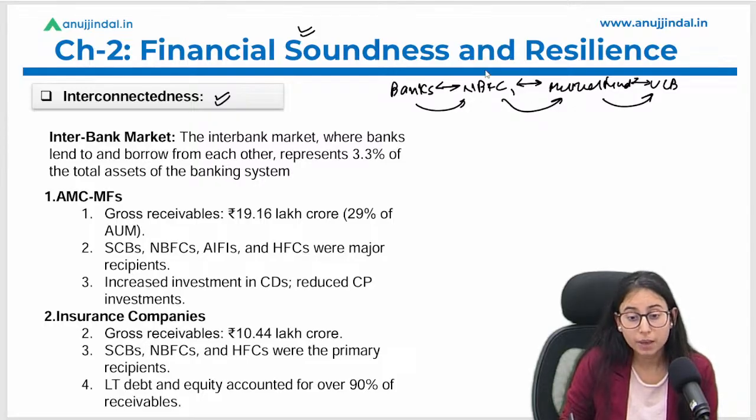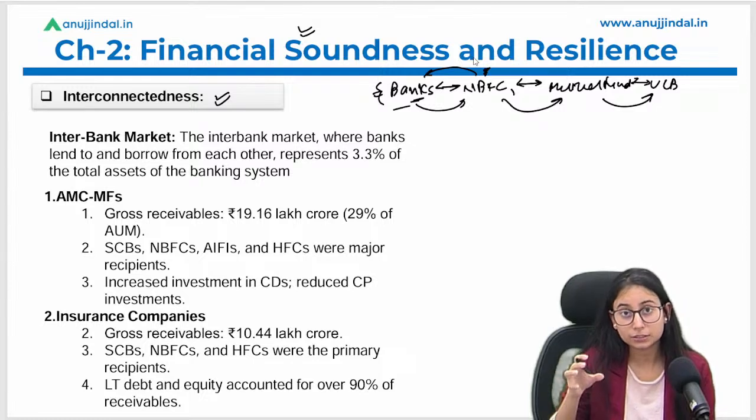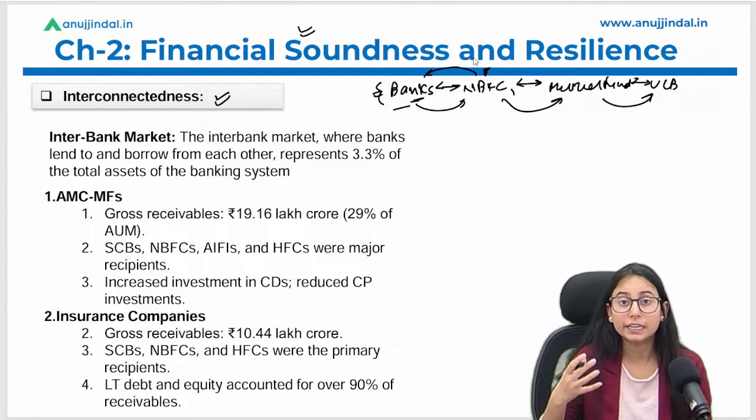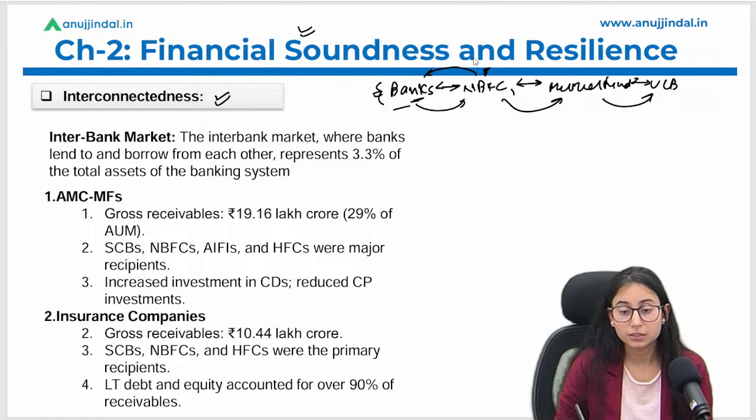Now, what if this bank or this NBFC is not able to pay back the loan to the banks? This could be a large number of defaults for the bank, and this can become an interconnectedness risk, a systemic risk to this bank. Hence there is a need to look at how much banks and institutions are interconnected with each other.